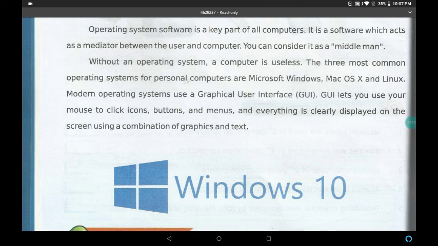Okay, what is the GUI? Graphical User Interface. See, all operating systems help us to communicate with the computer. What is OS doing? OS is getting information from the human.